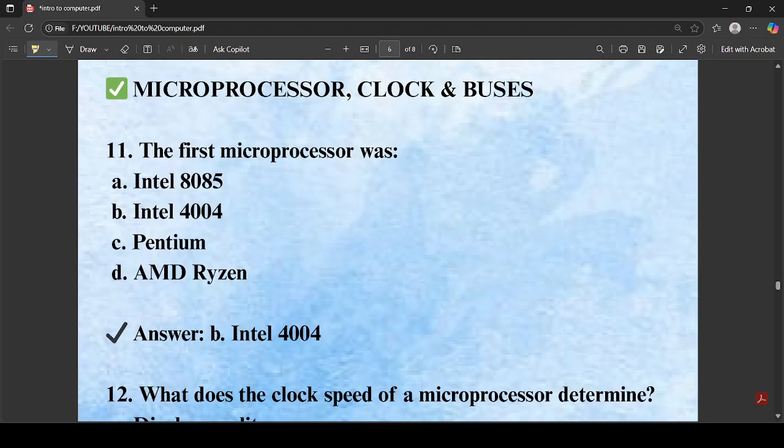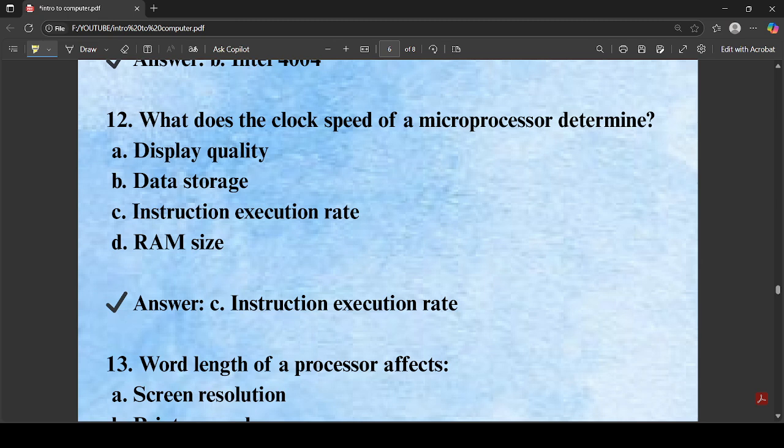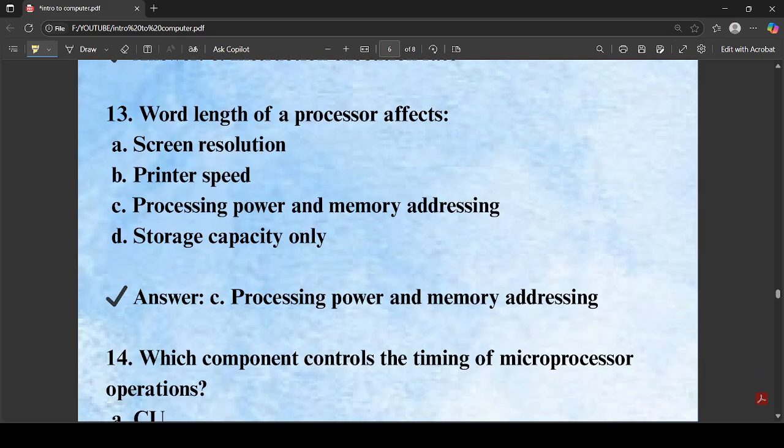Let's move to our next question. The first microprocessor was the Intel 4004. What does the clock speed of a microprocessor determine? The clock speed determines the instruction execution rate. What does the word length of a processor affect? The word length of a processor affects the processing power and memory addressing.